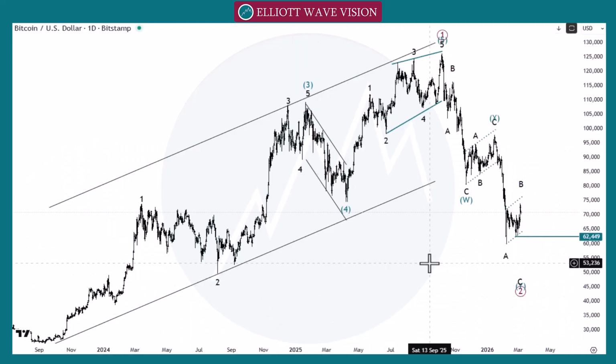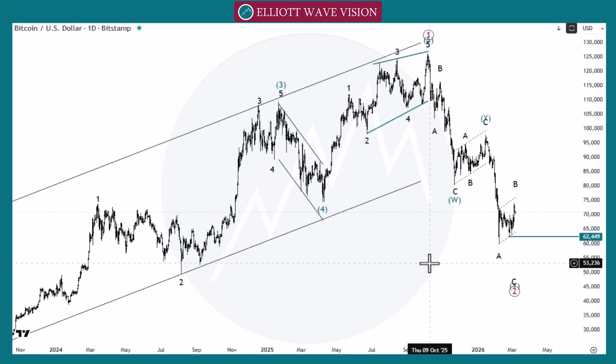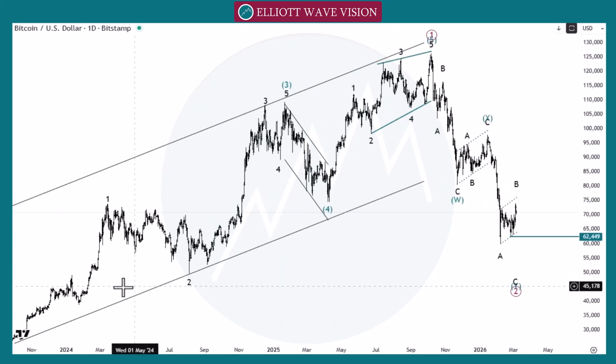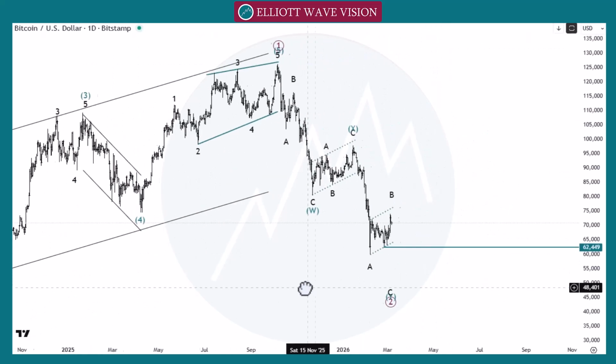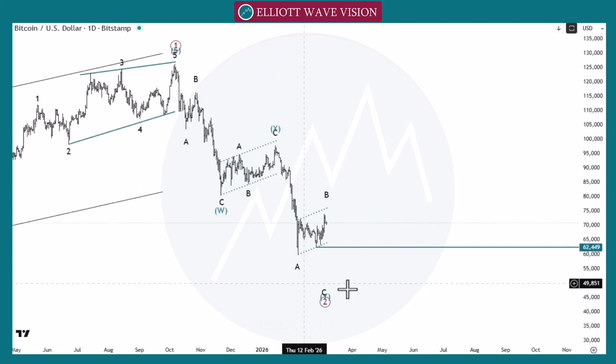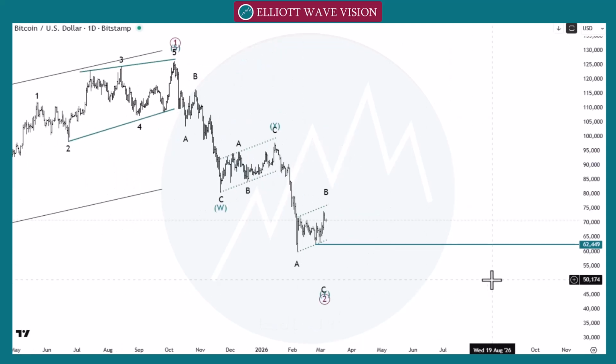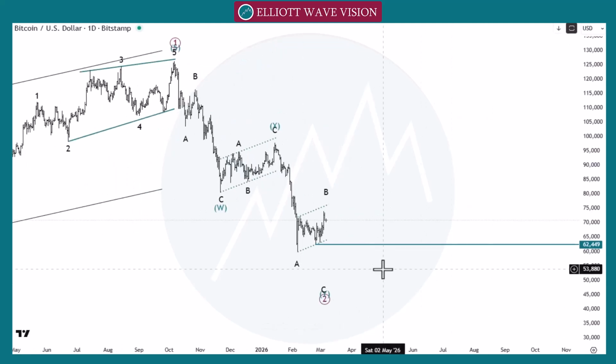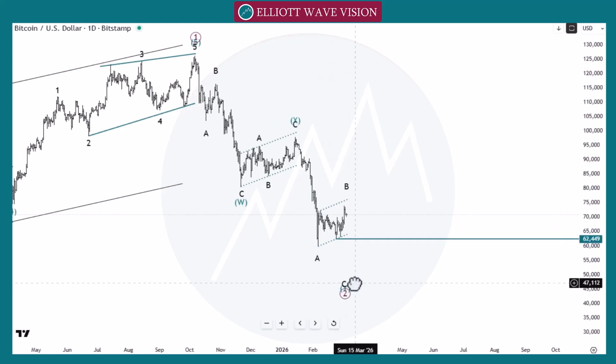So let's start today's crypto analysis with BTC USD. After this strong impulsive move as a brown wave 1, now we are looking for the correction as a brown wave 2 towards the 50, the medium and strong number at this point. So we count this structure as a W, then X. Now we are looking for this Y as a wave A, wave B, and wave C.